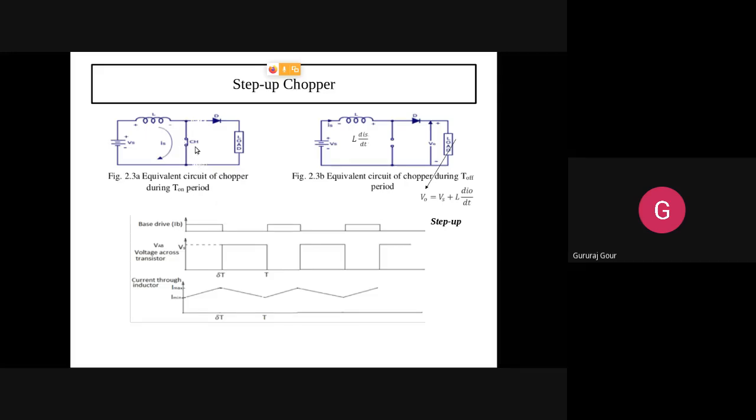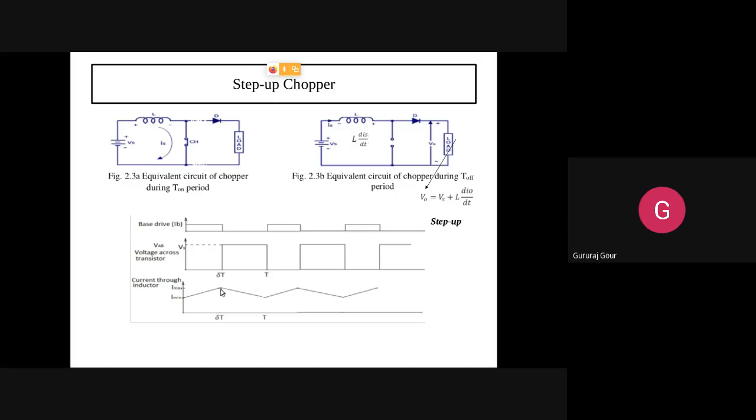When this transistor T1 is on, the switch is short circuited and current starts flowing through this loop. This part is disconnected and not coming into the picture. So only this loop is in the picture, through which current IS is flowing in the clockwise direction. Means no current through the load, no drop or output voltage. Hence VAB, the voltage across the transistor, which is short circuited, or the load voltage across it, will be zero.